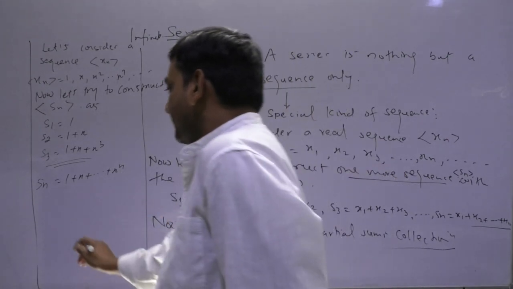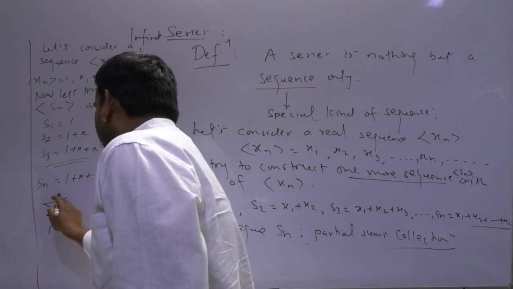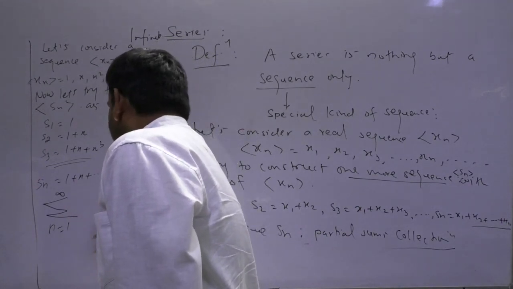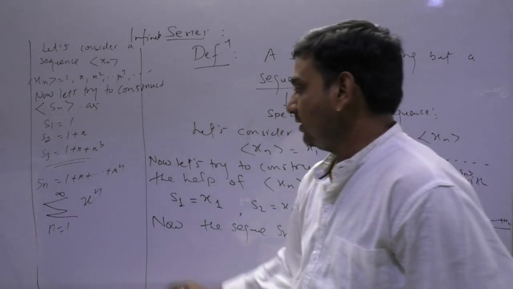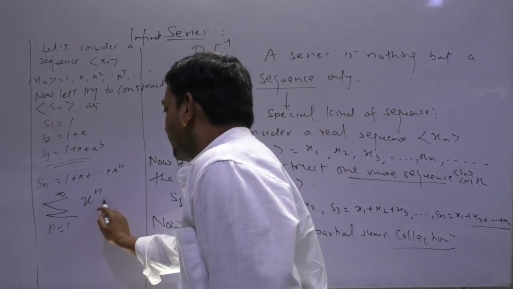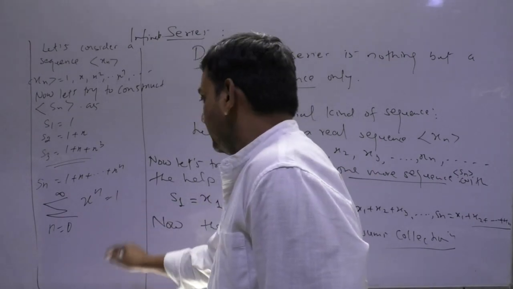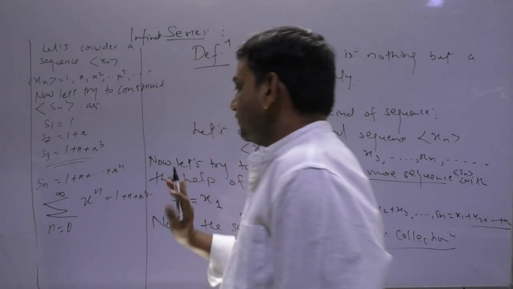Now if I construct the sum of x raised to the power n, with n going from 0 to infinity, what will you see? x power 0 is 1, plus x, plus x square, and so on.